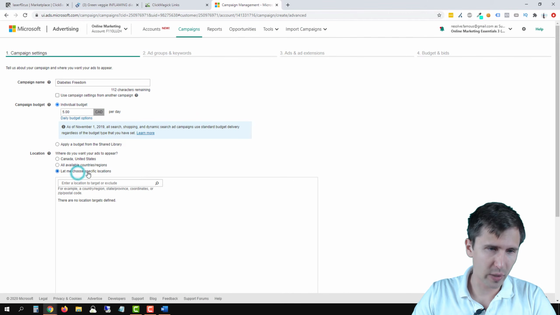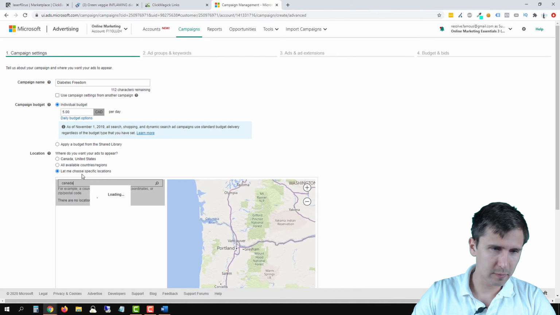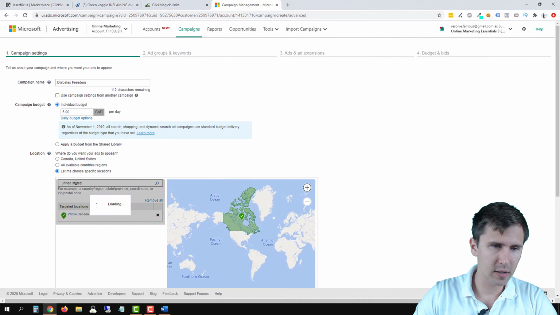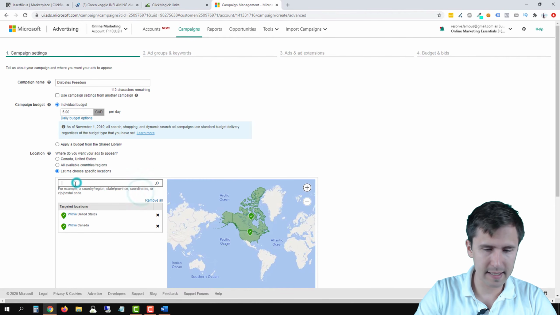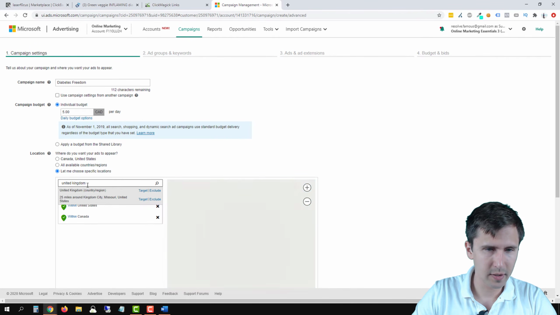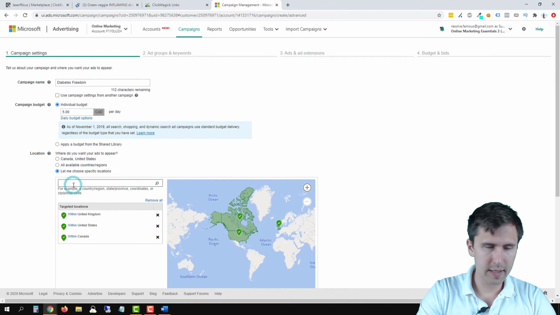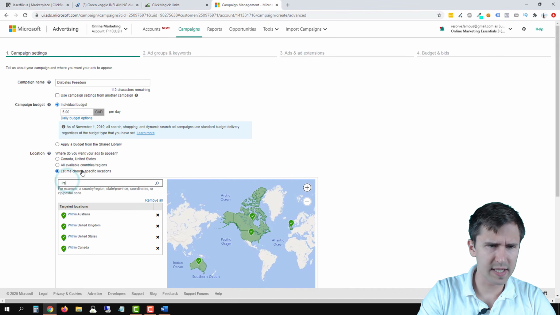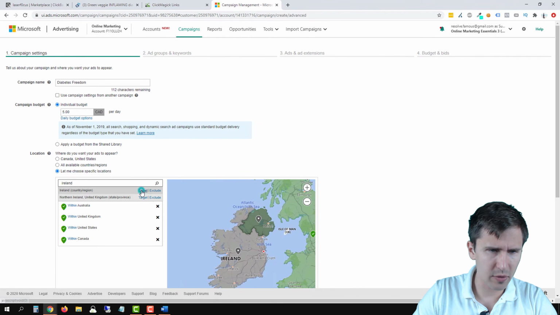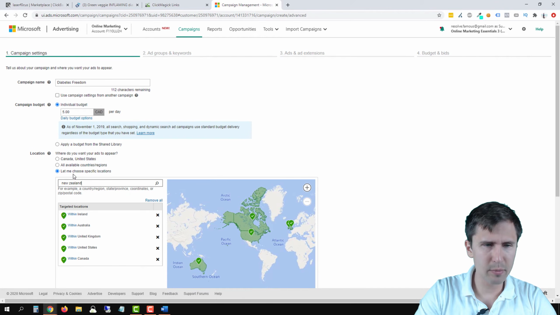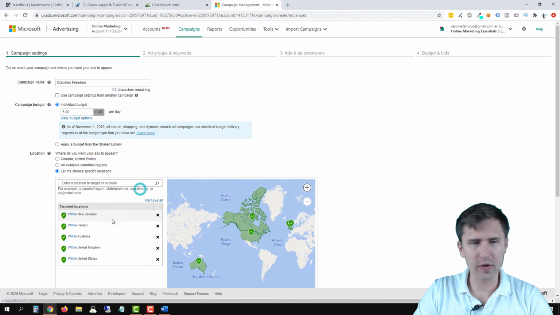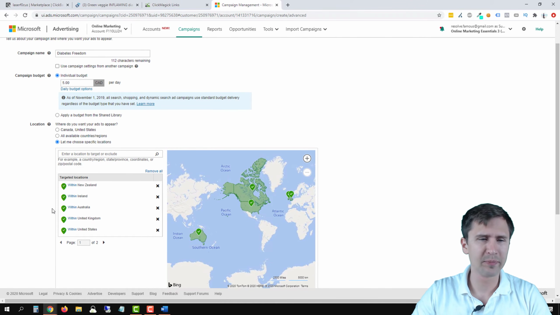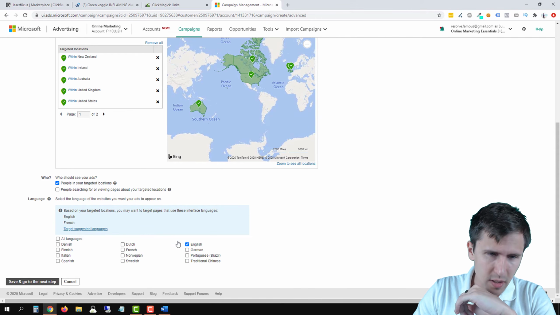Now we could select specific locations instead. So we could say Canada, and we could enter those tier 1 countries, right? So that's Canada, United States, I believe United Kingdom, Australia, and it's either Ireland or New Zealand. I keep getting confused, but we can just add both of them. So these are pretty high quality traffic areas. If you're just testing an offer, I would probably suggest using these, okay? They're usually the highest quality. So we're gonna go here. We're gonna select all this.